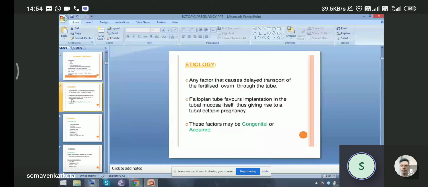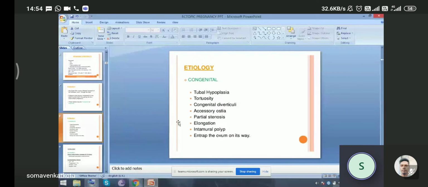Any congenital abnormalities like tubal hypoplasia, tortuosity of the fallopian tube, congenital diverticuli, accessory ostia, partial stenosis, elongation, or intramural polyp may entrap the ovum on its way. So these are some of the congenital factors.